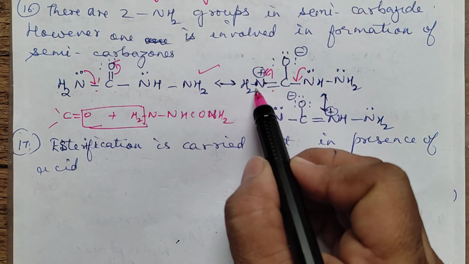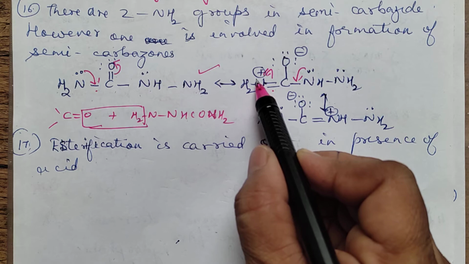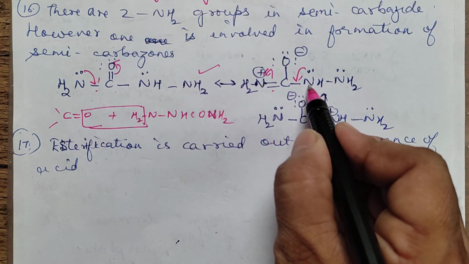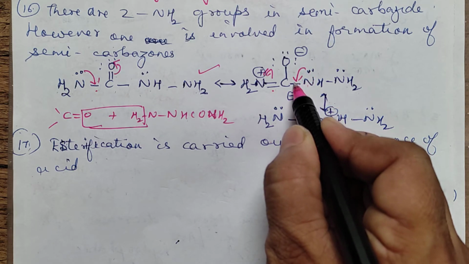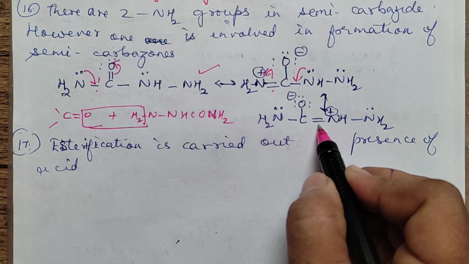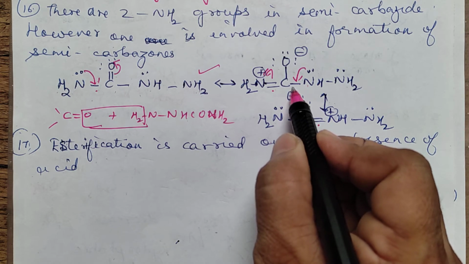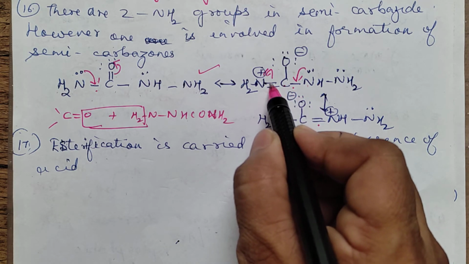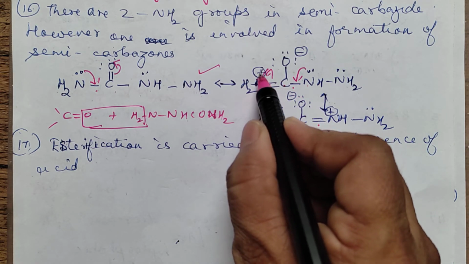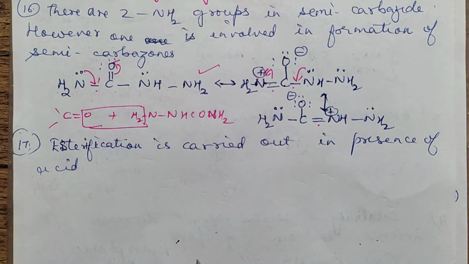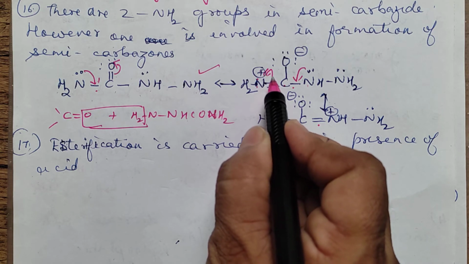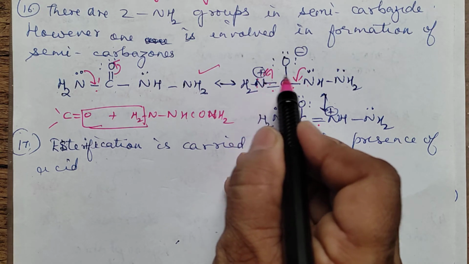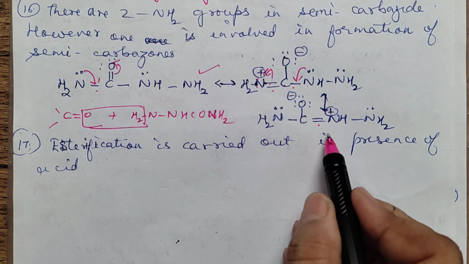Then this nitrogen will not be stable with the positive charge. So what happens? This side lone pair of nitrogen can shift this side. When it shifts this side, this becomes a double bond. And when this becomes a double bond, carbon valency is disturbed, the pi bond again will shift towards this N, which is having a positive charge. So this begins first actually. N getting positive is not stable, so this will go here. When this goes here, this lone pair also will shift. So you get the other structure.